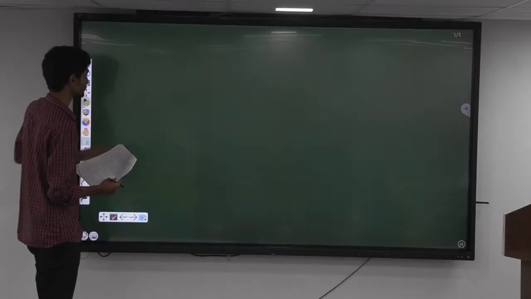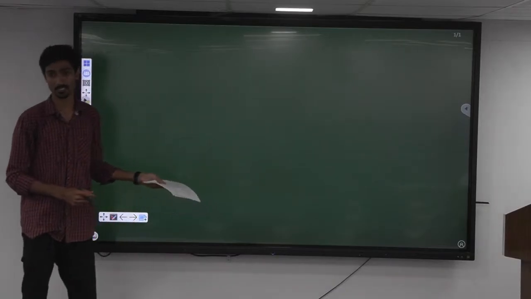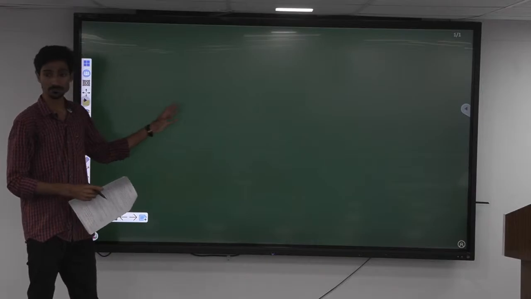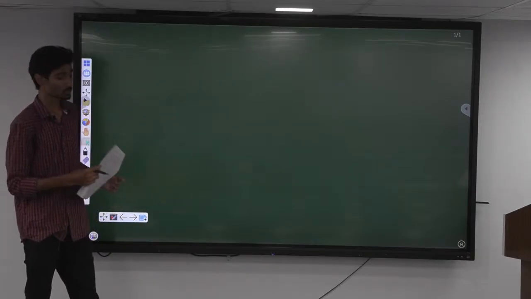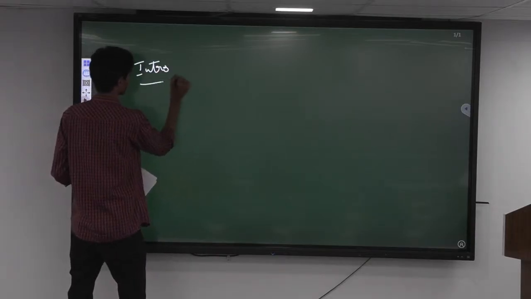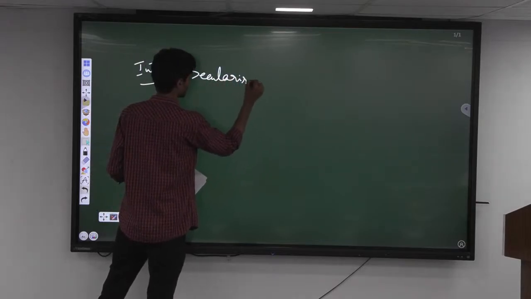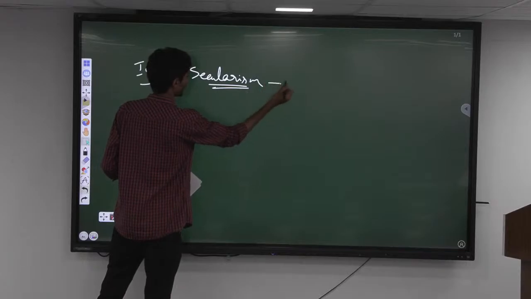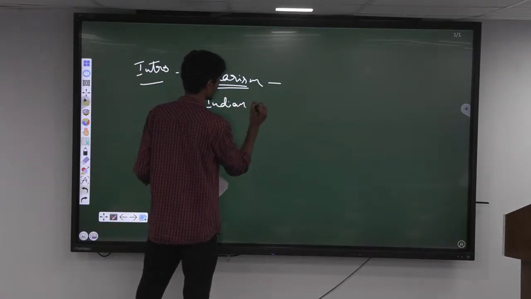Okay. So in the introduction what we can do is talk briefly about what is secularism. Secularism is separation of state from religion and state maintaining equal distance from all religions, right. So first we can talk about what is secularism, then followed by what is Indian form of secularism. Okay, this is very important here.